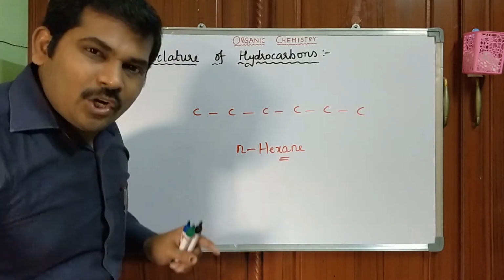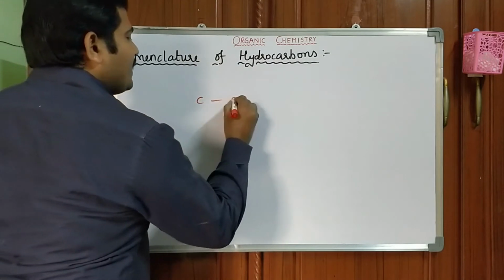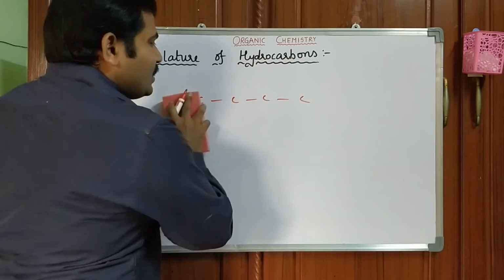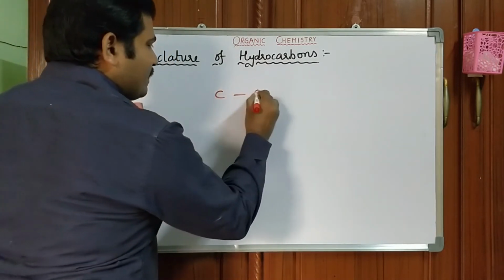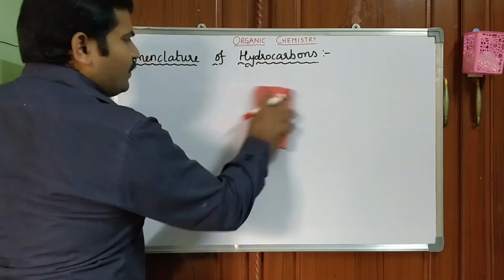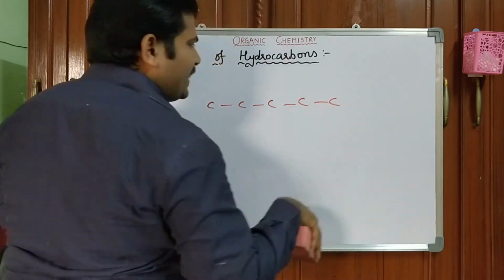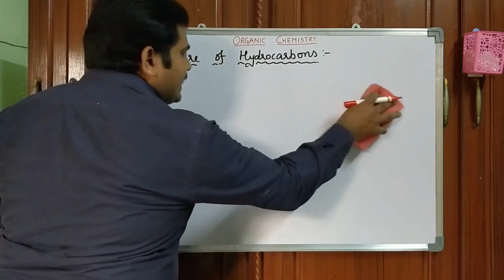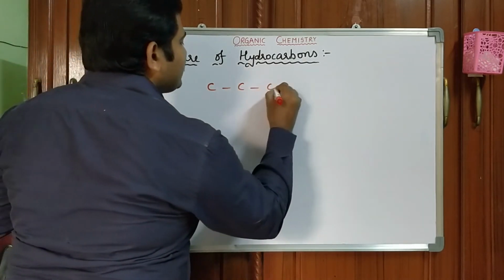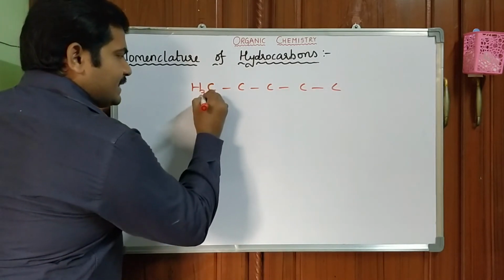If you want to write normally represented butane, this is normally represented butane. Hence it is also called N-butane. If you want to write N-propane, normally. If you want to write N-pentane, that is N-pentane. Okay, let us take any one of the examples. So previously we have taken pentane. Fill the valency.